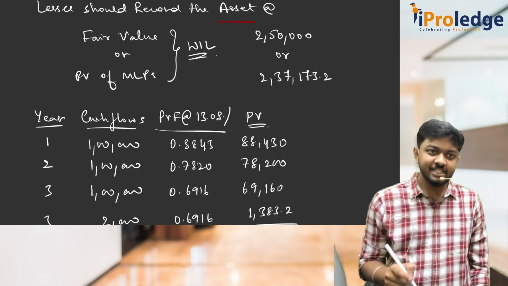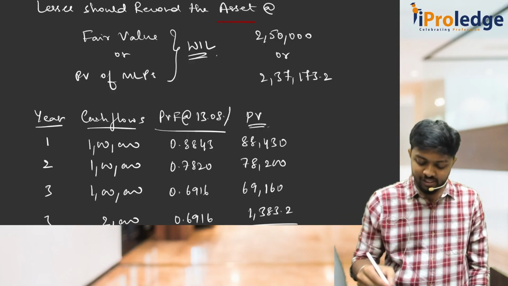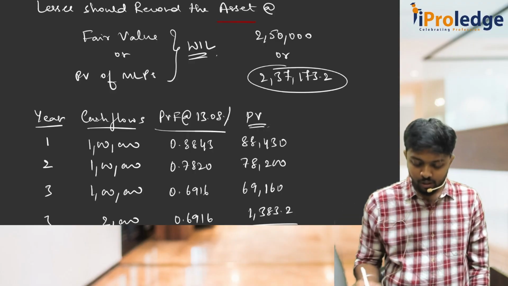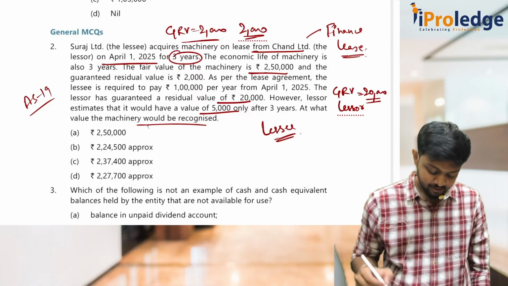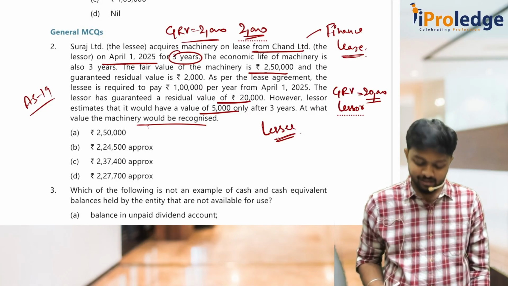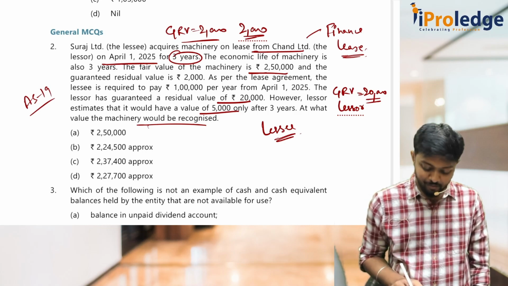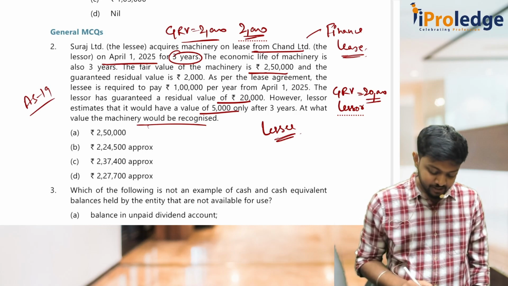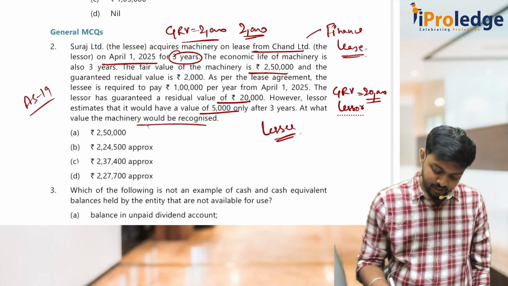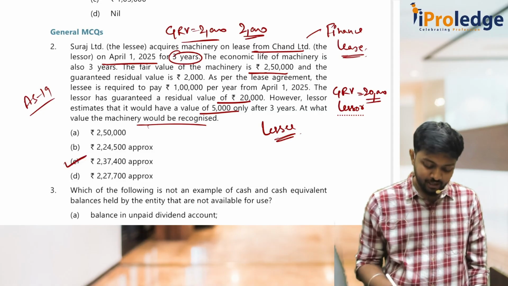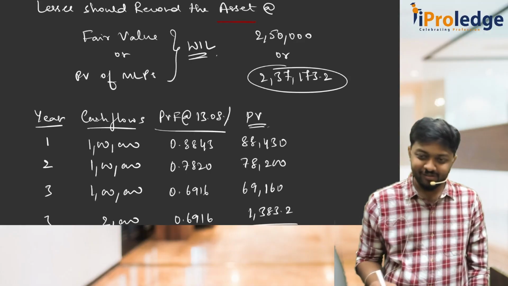You have to recognize this asset at fair value or present value of MLP, whichever is lower. Which is lower? 2,37,173.2. Let's see whether we have this option here. 2,37,000. They have given approx, no? So the answer should be C, 2,37,400. Crazy question and my favorite question.